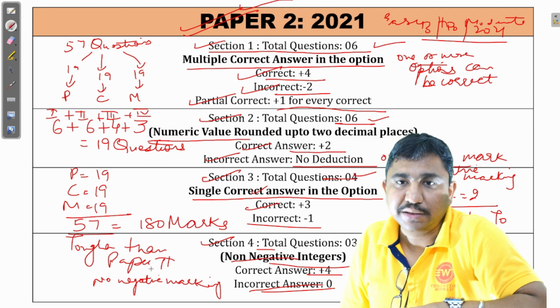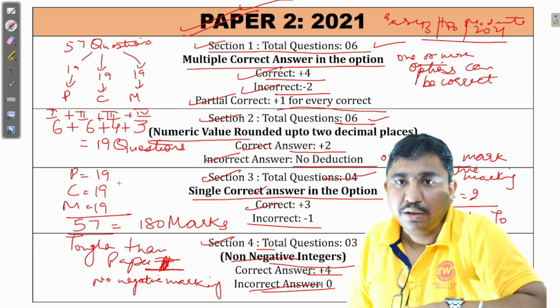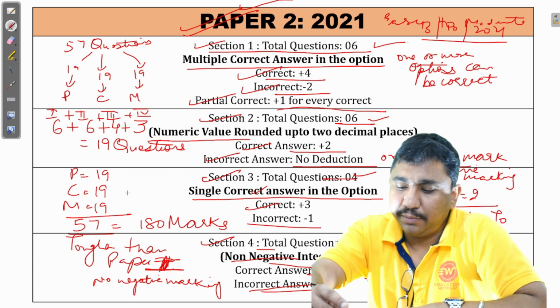Same was the pattern last year. Last year also in 2020 paper 2 was tougher one. This is also paper 1 was easy to moderate, paper 2 was moderate to tough.